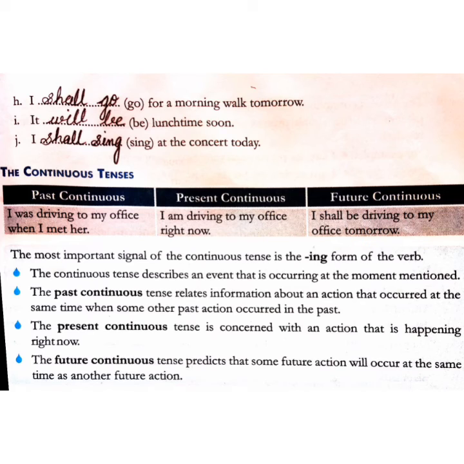The continuous tense describes an event that is occurring at the moment mentioned. The past continuous tense relates information about an action that occurred at the same time when some other past action occurred in the past. The present continuous tense is concerned with an action that is happening right now, and the future continuous tense predicts that some future action will occur at the same time as another future action.